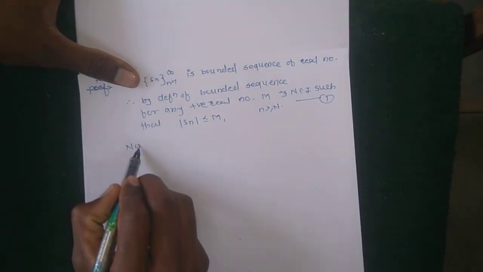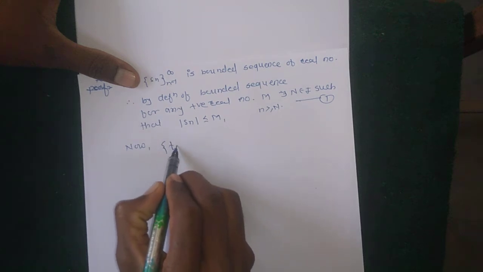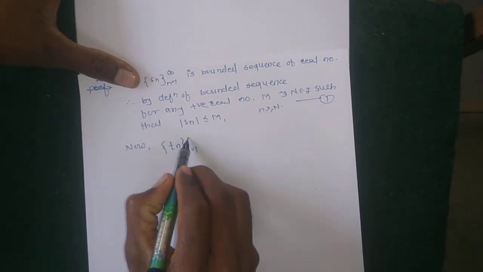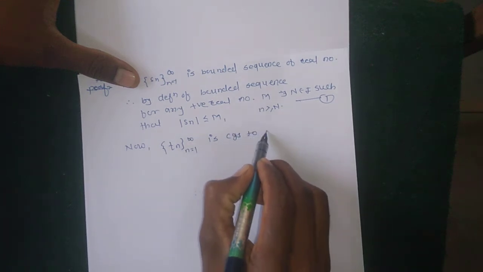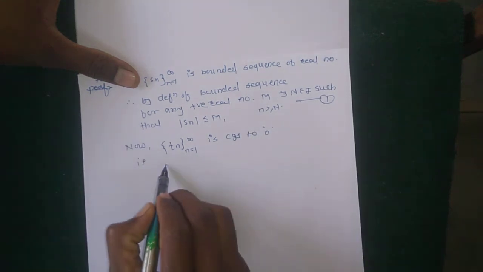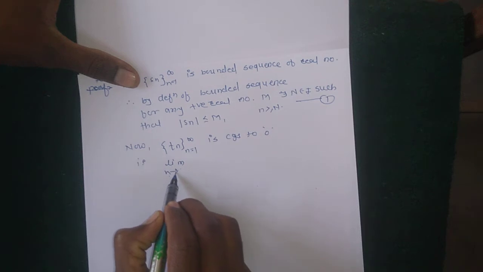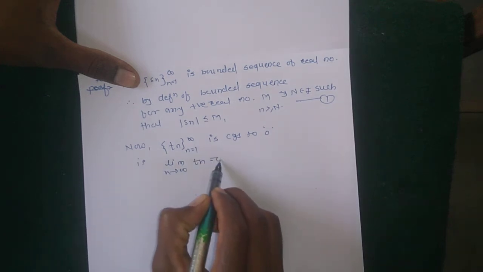Now it is also given that the sequence Tn, where n runs from 1 to infinity, converges to 0, that is, the limit as n tends to infinity of Tn is equal to 0.